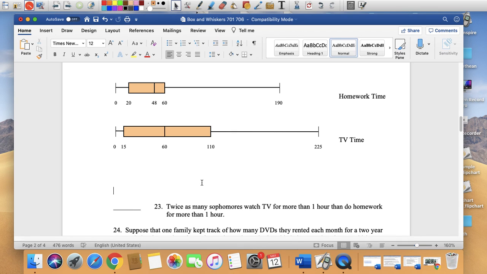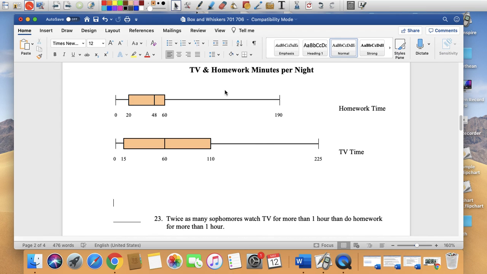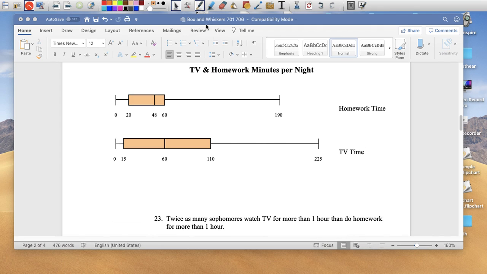Number 23. Twice as many sophomores watch TV for more than 1 hour than do homework for more than 1 hour. So, more than 1 hour that watch TV is this group, right? And more than 1 hour that do homework is this group. Can you say twice as many sophomores?